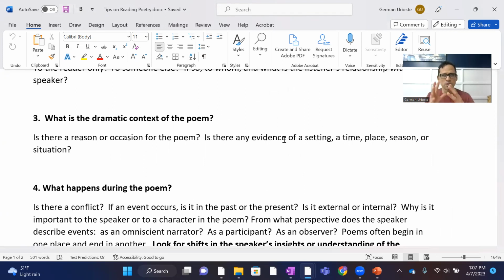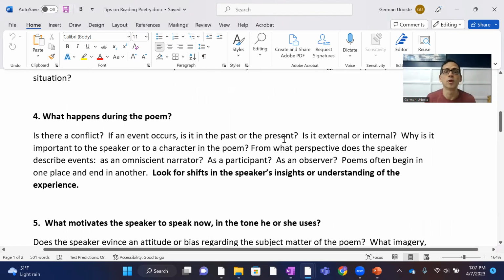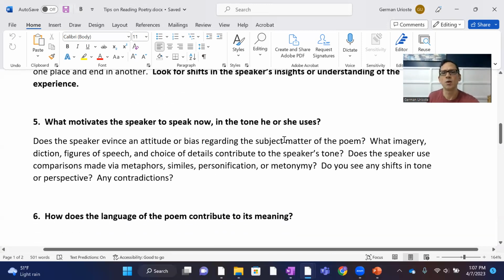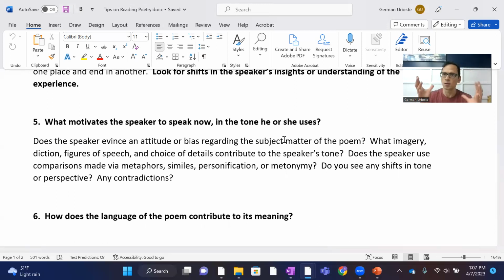So what is the overall situation? Is it commemorating someone who died? Is it a love poem? Is it a poem about jealousy, or is it a poem about some kind of conflict with family? So what's the dramatic context? And similar to that, what happens during the poem? Is there conflict, internal or external, etc.? What motivates the speaker to speak now, and what is the tone he or she uses? A lot of this is about the speaker and the occasion. Someone is speaking, there is some kind of situation, and you want to try to unravel that.